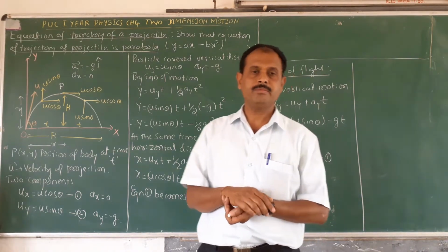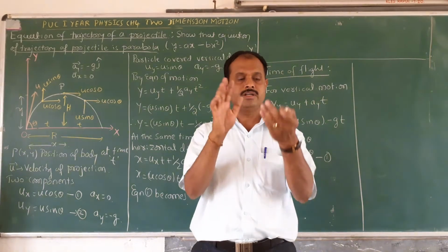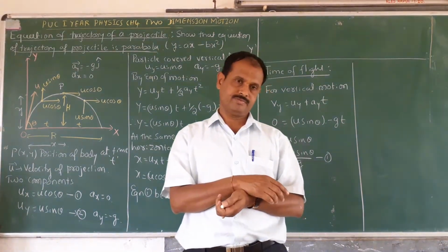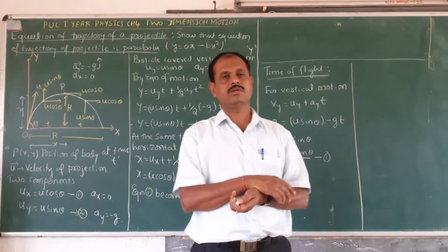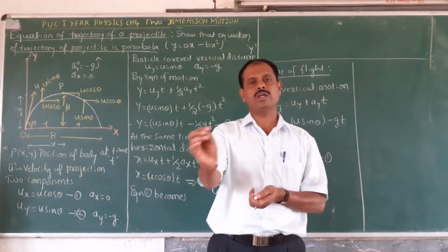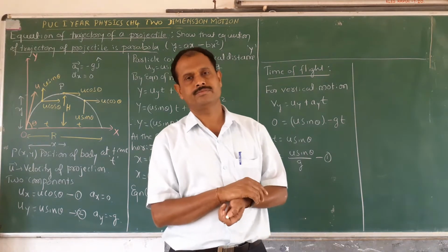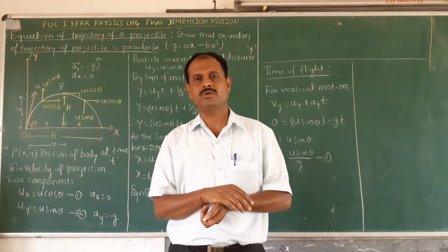In the previous video clip, I have already discussed projectile motion. What is projectile motion? Projectile motion is one of the two-dimensional motions of a particle. That is an important point.